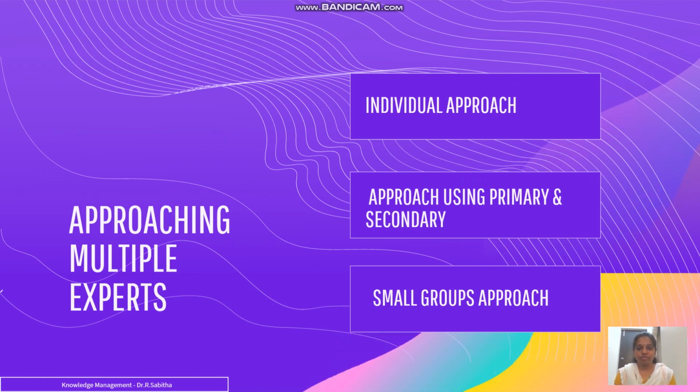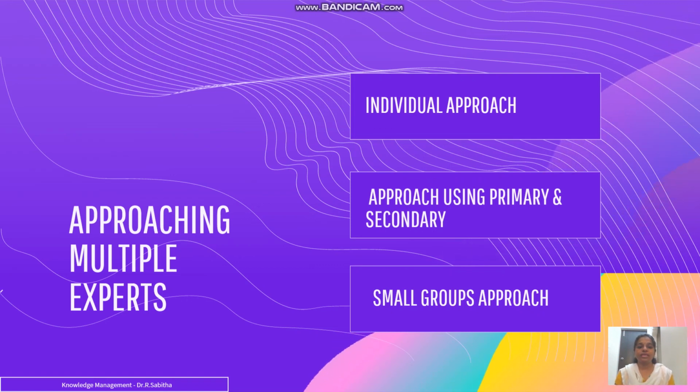We have three kinds of approaches. The first is your individual approach, where the knowledge developer will be meeting the experts one by one. That is one kind of approach. The other is the small group approach, where a team of experts could be met by the knowledge developer, and you can have a discussion, a sort of collaboration, so that you can gather the knowledge.